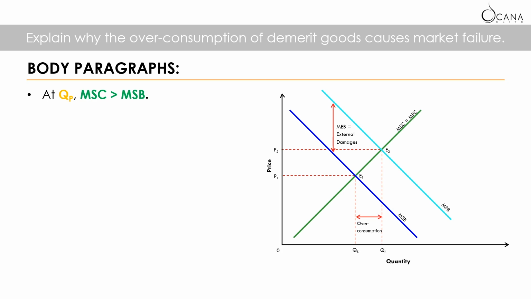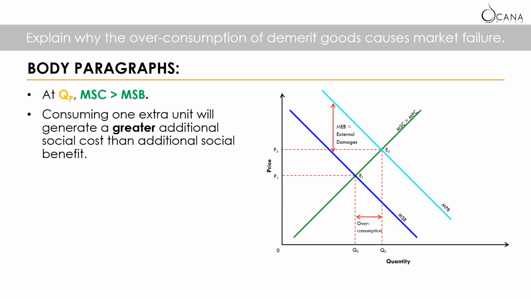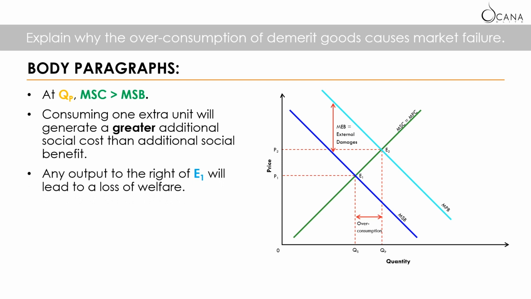So we can say that at point QP, which is the market equilibrium quantity, the MSC is greater than the MSB. It means that consuming one extra unit will generate a greater additional social cost than additional social benefit. And therefore, any output to the right of E1 will lead to a loss of social welfare.